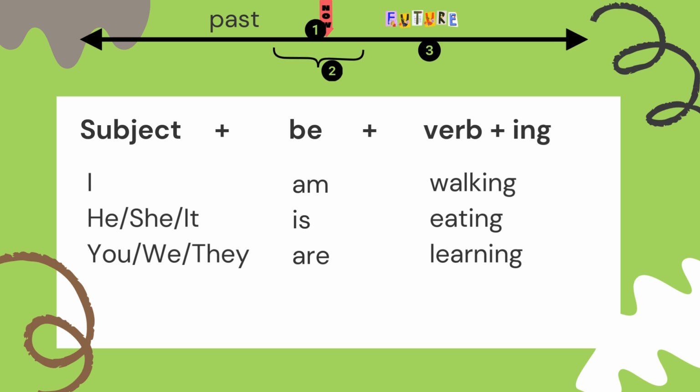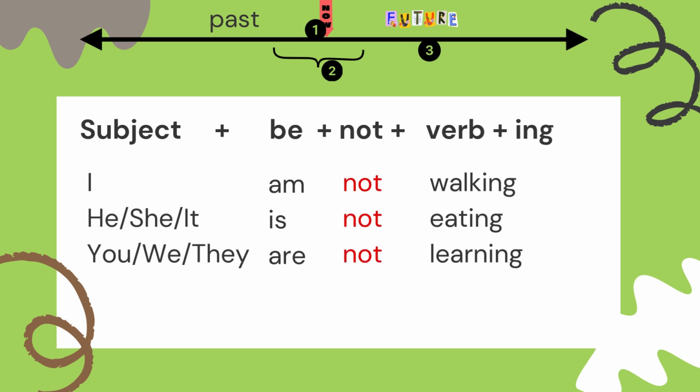So I am walking, he is eating, you are learning. And to say negative, we put the not between the two verbs. So I am not walking, he is not eating, you are not learning.